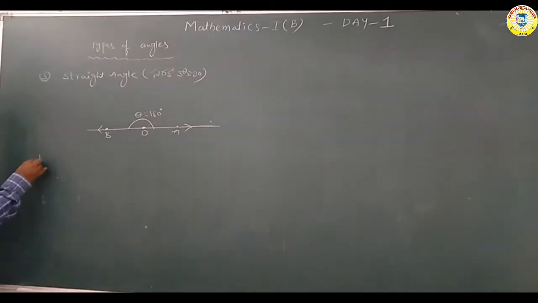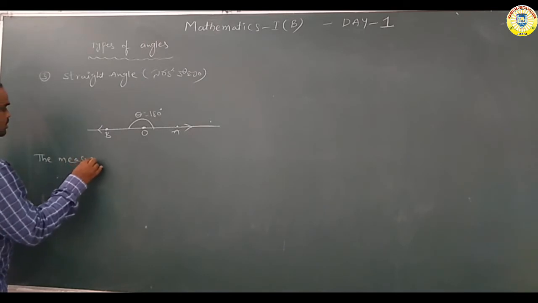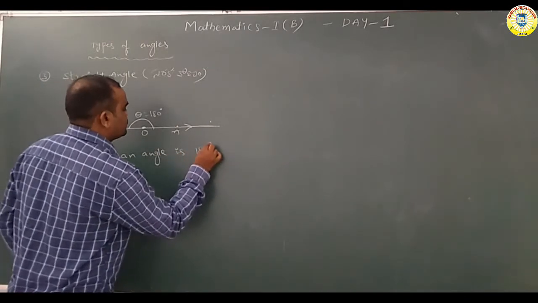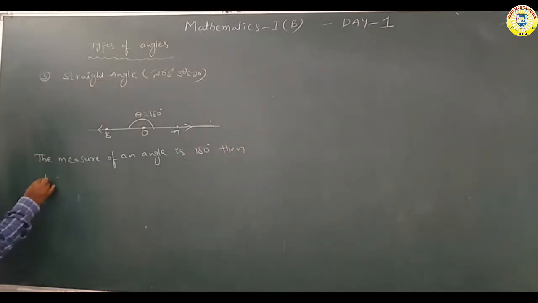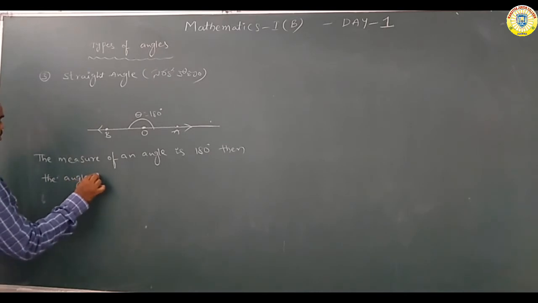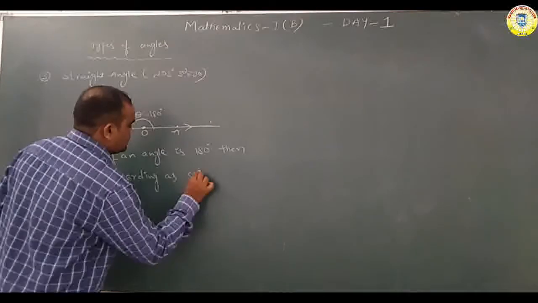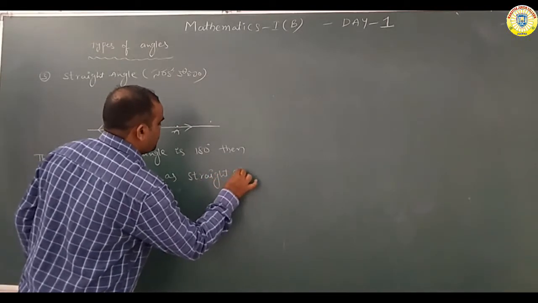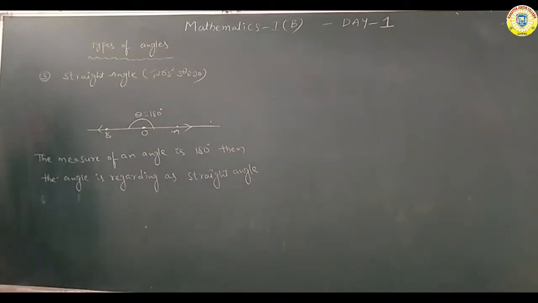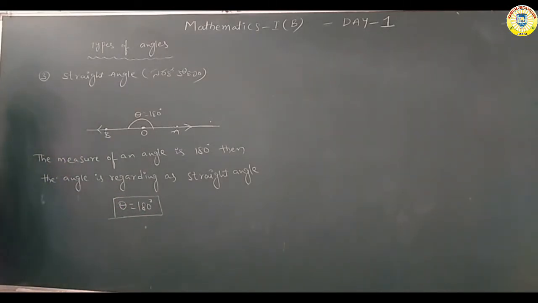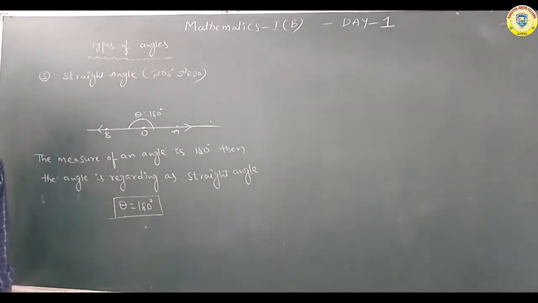Understand? The measure of an angle is 180 degrees, then the angle is regarded as a straight angle. Then theta is equal to how many degrees? 180 degrees. The measure of an angle is 180 degrees, then the angle is regarded as a straight angle. Okay. Next one.